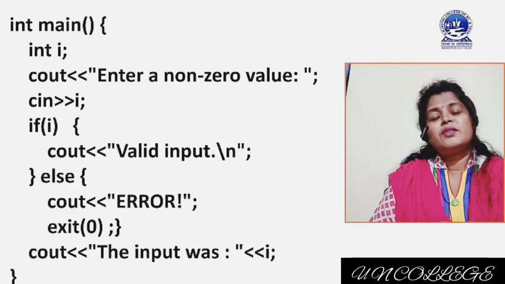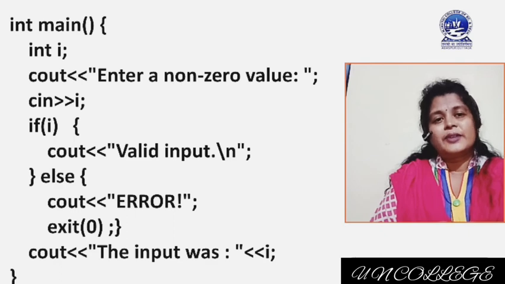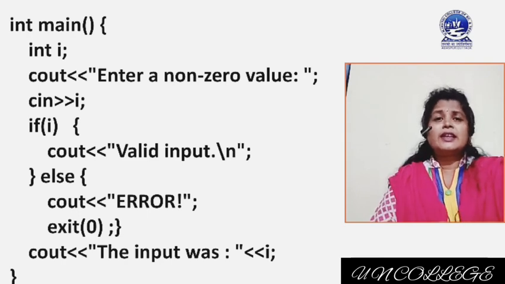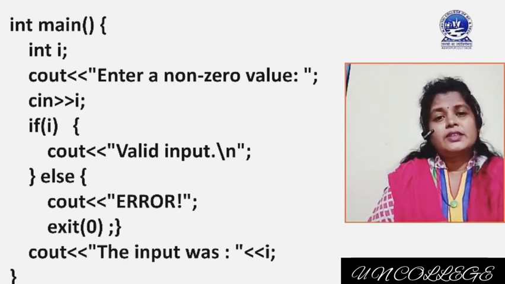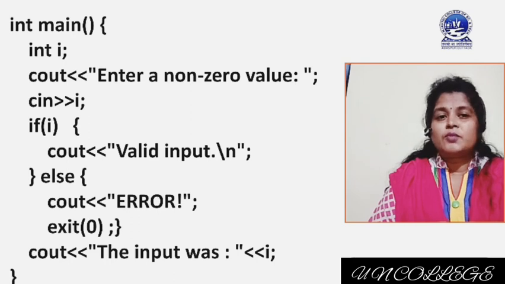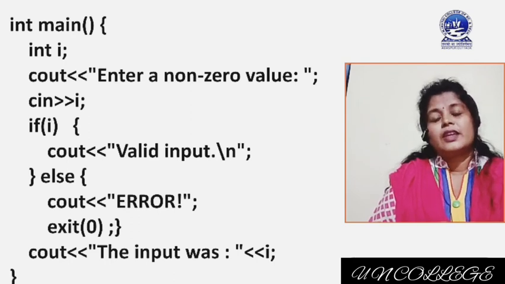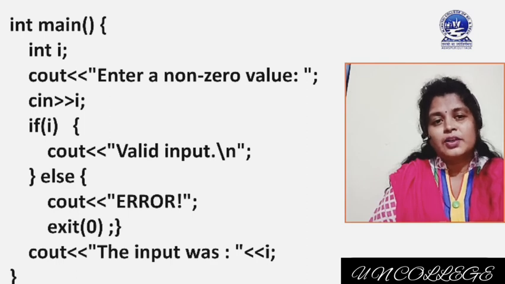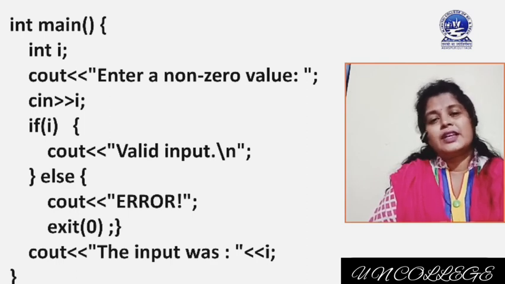Now here I am using a very simple program to explain exit. Suppose the question is you will enter a non-zero value and you will display it. I am using a very simple program so that in examination also it is easy for you to explain the difference between break, exit, continue, all those. Suppose you enter a non-zero value, then the output will be displayed as valid input. If you do not enter according to the program, then exit 0 will be executed. Let me explain the program.